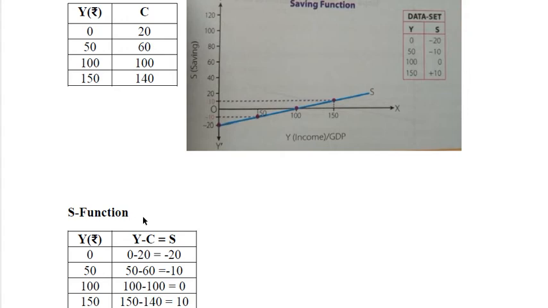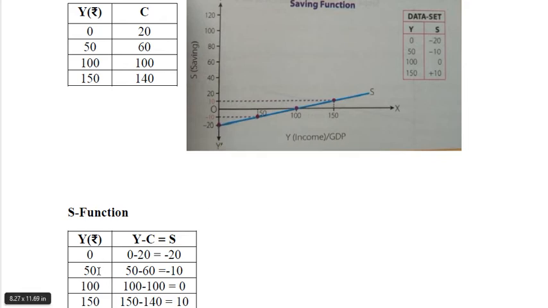So as we know, income is equal to consumption plus saving. So if we have to find the value of saving, saving must be equal to income minus consumption. At different levels of income, as in the saving function, we have taken in this table 0, 50, 100 and 150. So at 0 level, Y is 0 and consumption is 20. So 0 minus 20, saving will be minus 20. So you can see the origin of the saving curve is from the negative side of the Y-axis, minus 20.